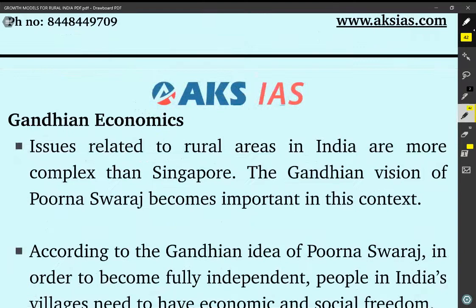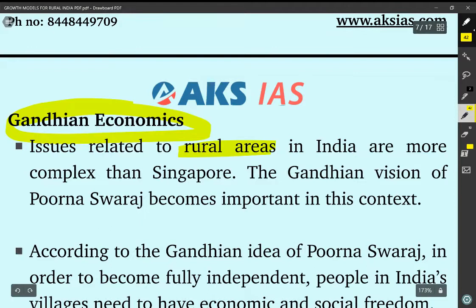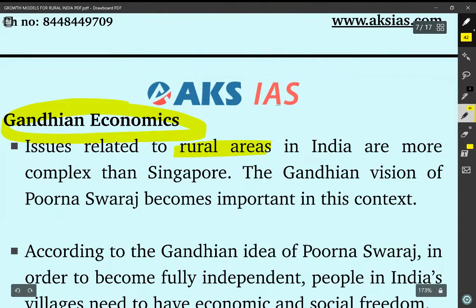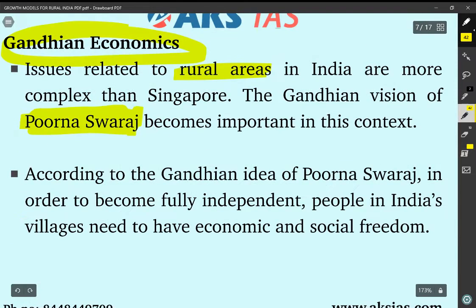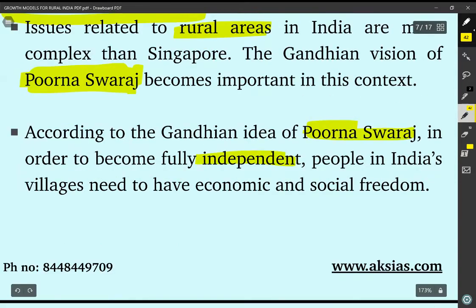What is Gandhian economics in this context? Issues related to rural areas in India are more complex than in Singapore. The Gandhian vision of Purna Swaraj becomes important in this context. Why is it so? According to the Gandhian idea of Purna Swaraj, in order to become fully independent, people in India's villages need to have economic and social freedom.